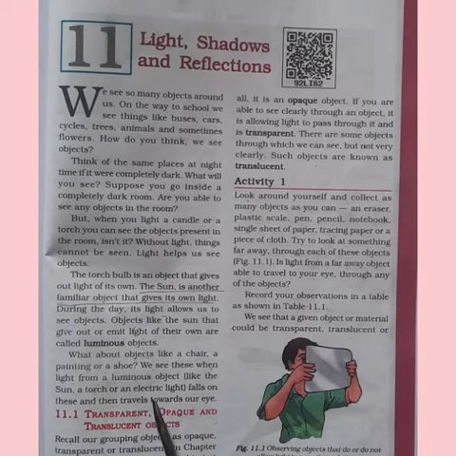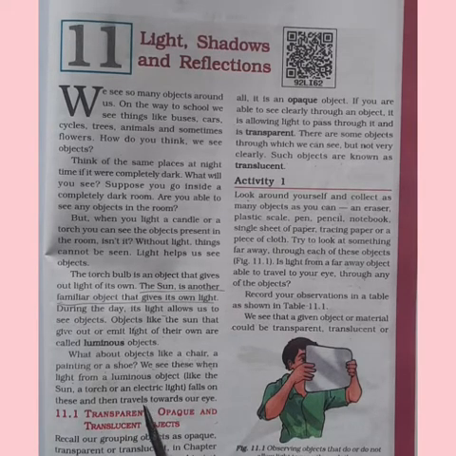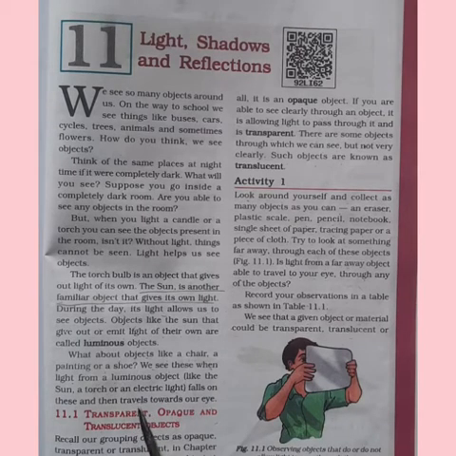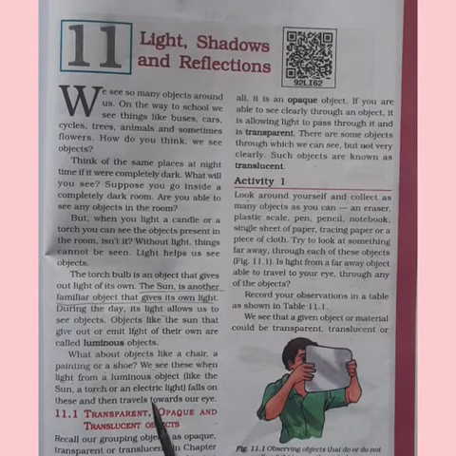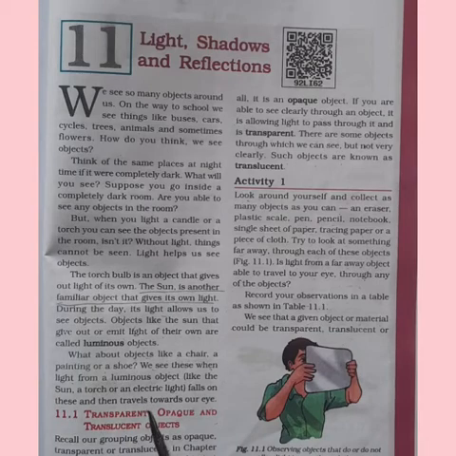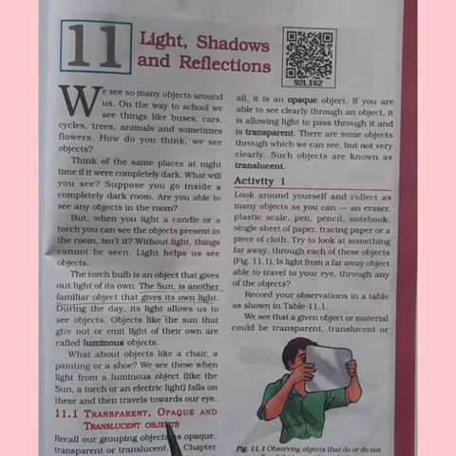What about objects like a chair, a painting or a shoe? We see them when light from a luminous object falls on these objects. So, the light from the luminous object will fall on the other objects and then we are able to see those objects.